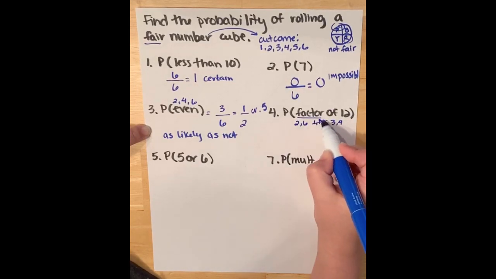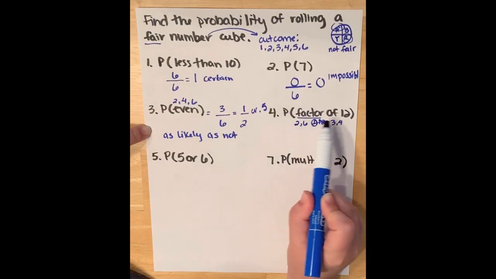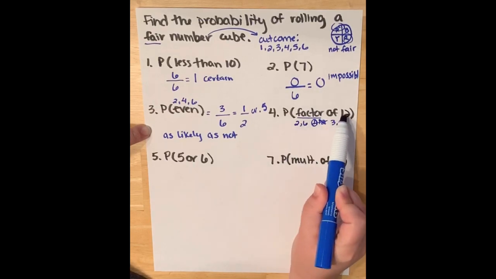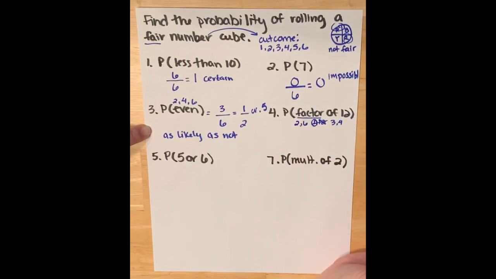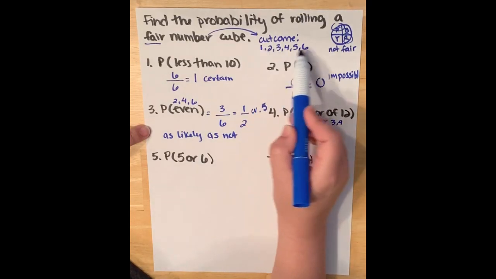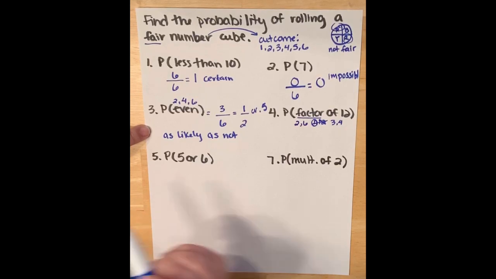Well, I don't want to use the 12. I definitely want to keep the 1 though, because I could say that's a factor of 12, as well as 2 divides into 12, 6 divides into 12. So again, factors are things that will divide evenly into another number. 3 divides into 12, and 4 divides into 12. 1 also does, and I crossed out 12 because 12 doesn't show up here. So I don't want to use that as one of my outcomes.